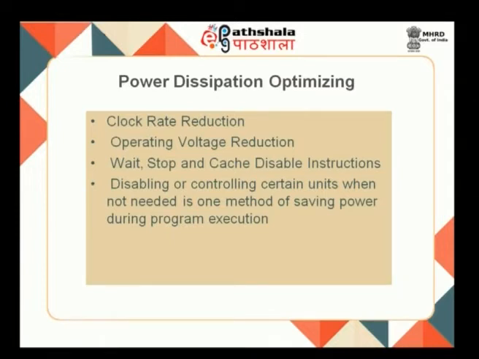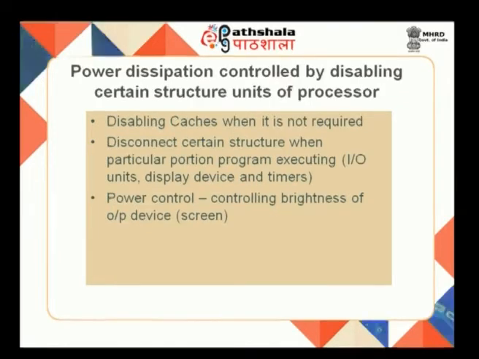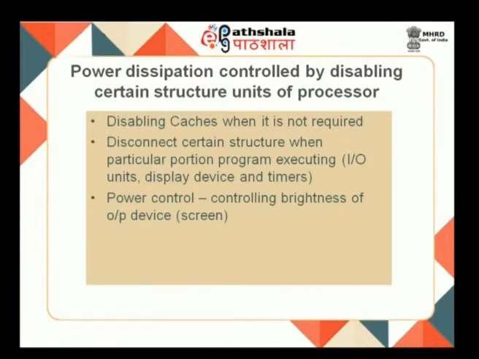And for units, for example the cache, you can disable the cache whenever it is not used. Disabling and controlling certain units when not needed is one method of saving power during program execution. So, power dissipation is the same thing that has been discussed here: disabling the caches when not required. The cache memory is disabled if I am not fetching data from it. Disconnect certain hardware when a particular portion of the program is executing, for example IO units, display devices, timers. If it is not in use, you can disconnect it and the code can be run. When it is needed, it can be enabled.